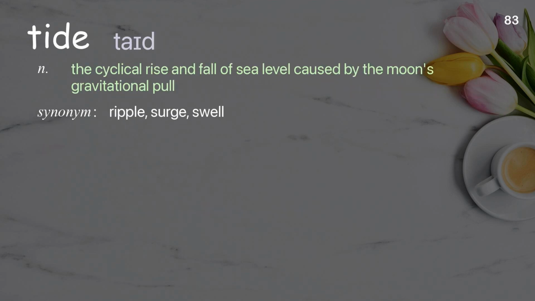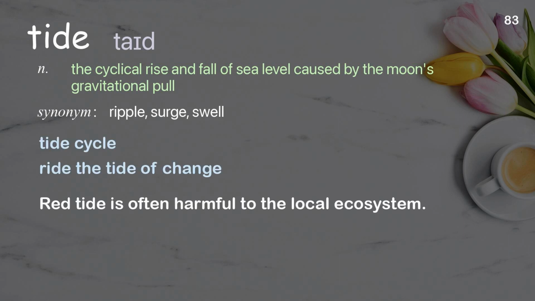Tide. The cyclical rise and fall of sea level caused by the moon's gravitational pull. Examples: tide cycle. Ride the tide of change. Red tide is often harmful to the local ecosystem.